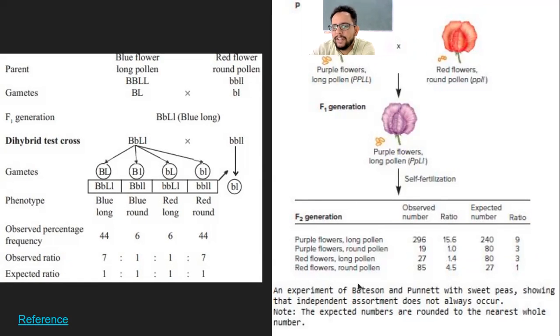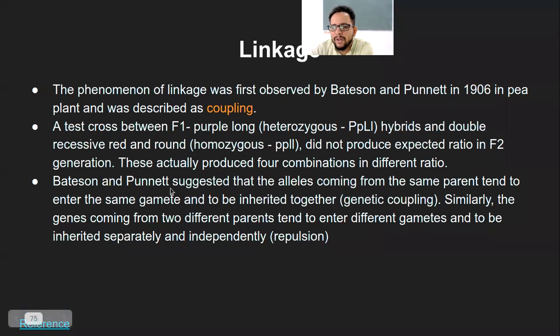So what these people concluded is, if the F2 generation is more like the parent generation, that most of the offspring are like the parent generation, that means they are retaining those genes. So the alleles coming from the same parent, that is from the parent generation, tend to enter the same gamete, and they tend to be inherited together.